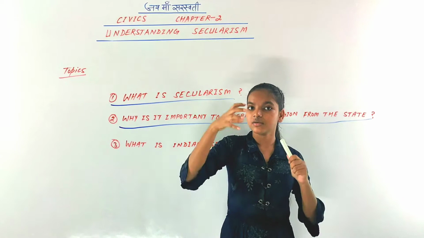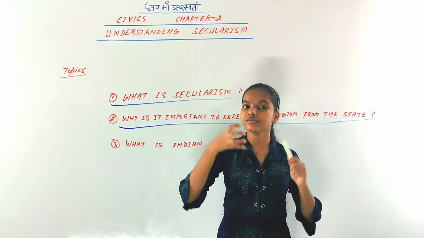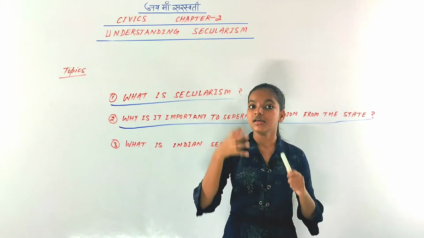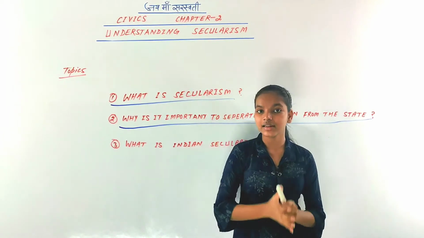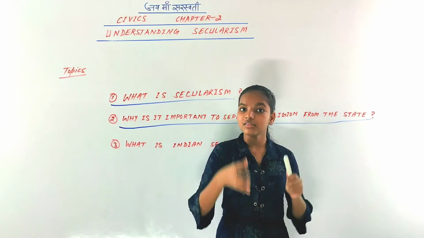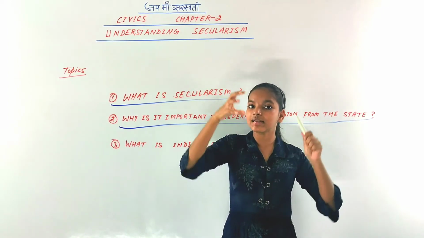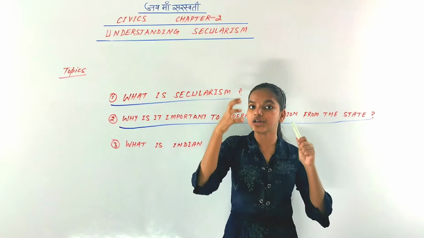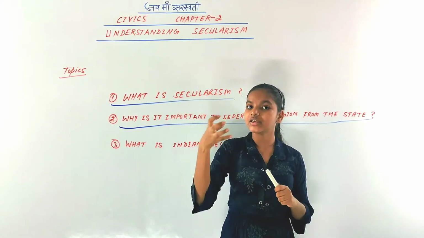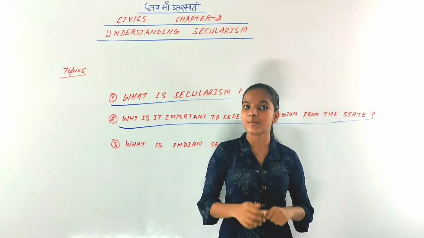So for this, the power of religion and the power of the state have been separated to function democratically, because in a democracy there is equality, as I discussed in the last chapter. To protect that equality on the ground of religion, the power of religion and the power of the state have been separated.